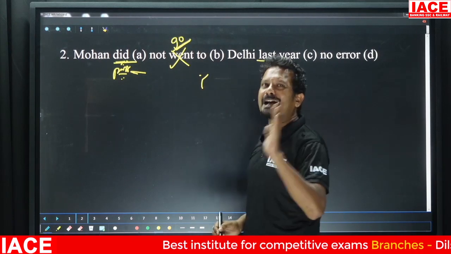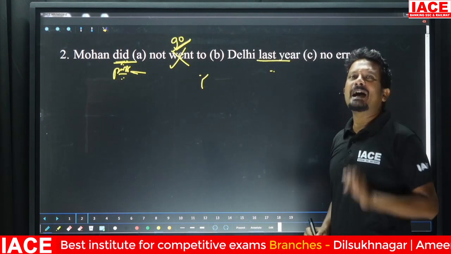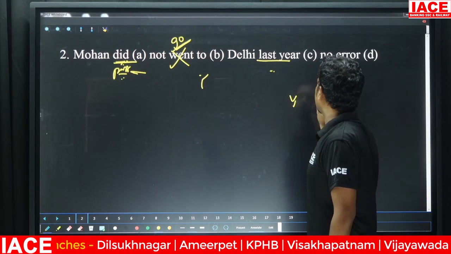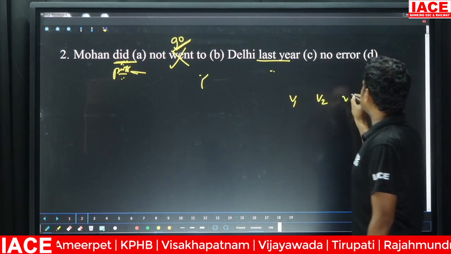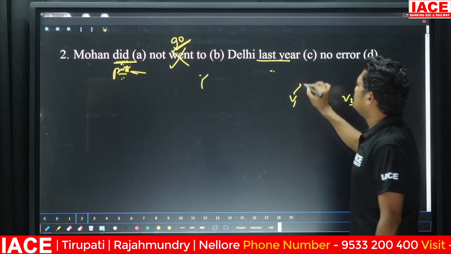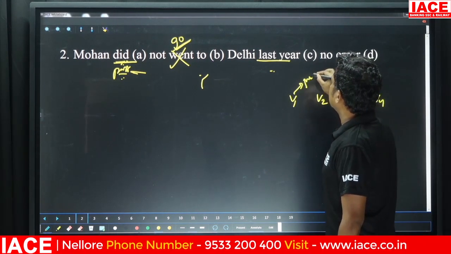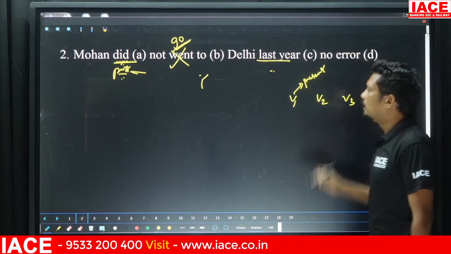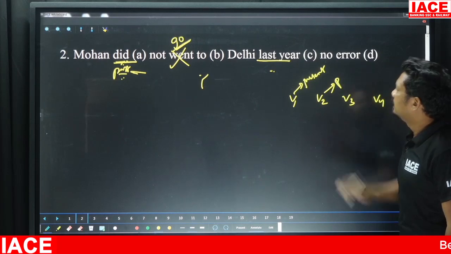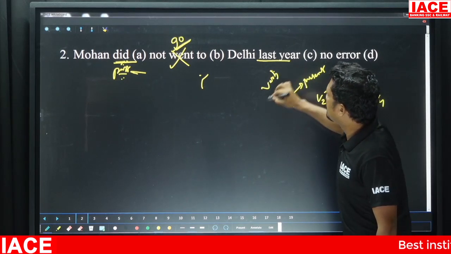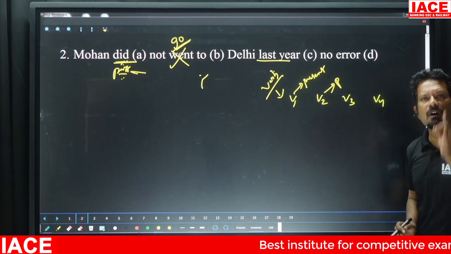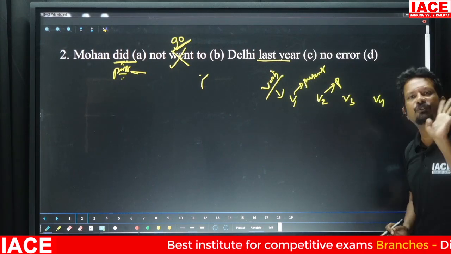As all of us know, a verb has four forms: V1, V2, V3, V4. V1 is termed the present form. V2 is termed the past form. Every verb needs to have four forms.